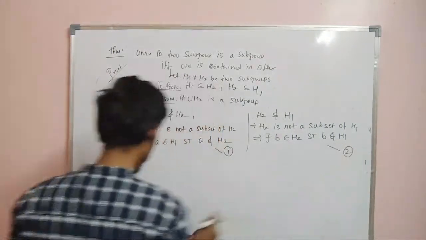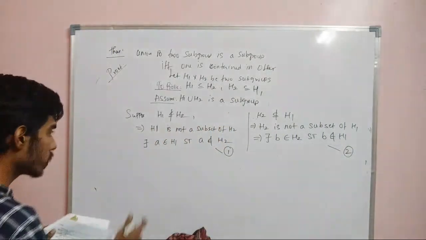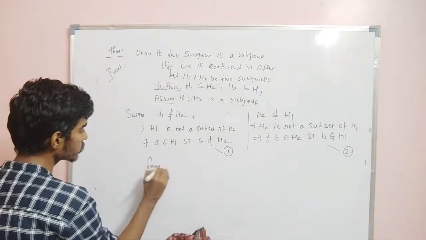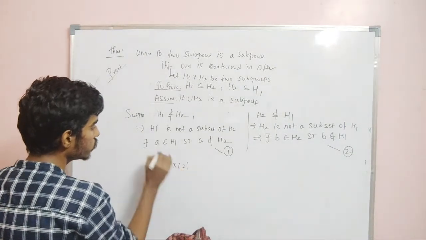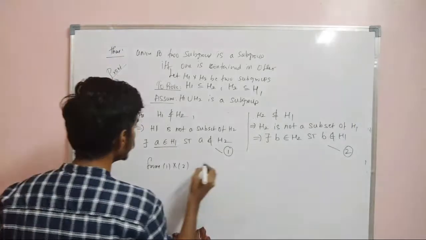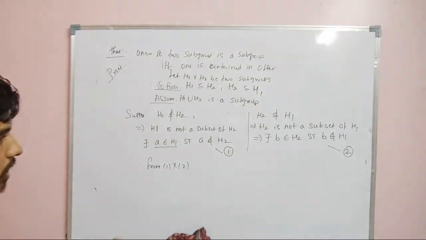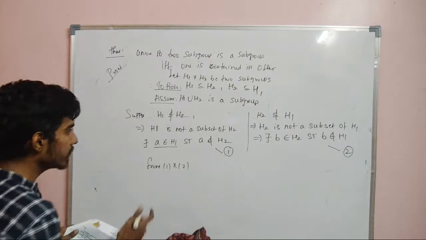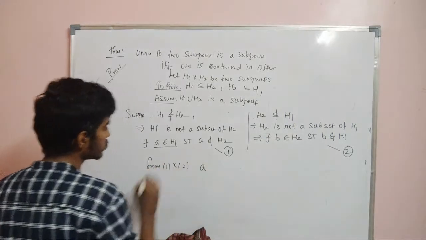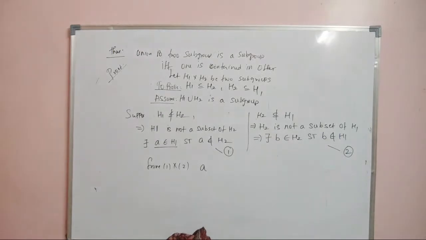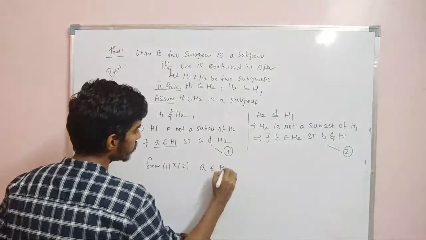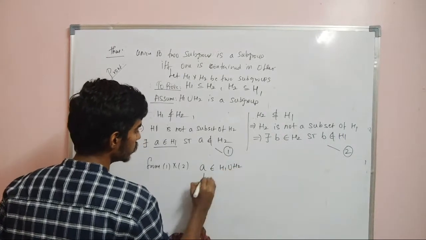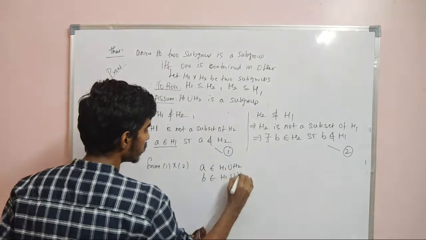Let us see, this is equal to 2. So from 1 and 2 we have A belongs to H1, A belongs to H2. Now what can I say about A? From 1 and 2 can I say A belongs to H1 union H2, B belongs to H1 union H2, right?